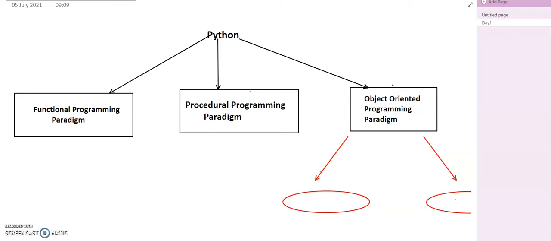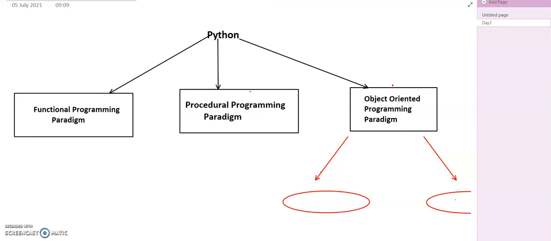What is this object-oriented programming paradigm? Why is it so popular? And why does every learner want to learn, and should learn, this object-oriented programming paradigm, no matter whatever language you are following? If that language supports the object-oriented programming paradigm, then you must learn this particular approach of programming.